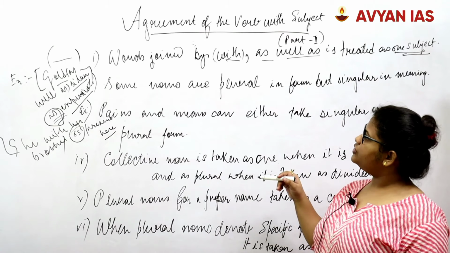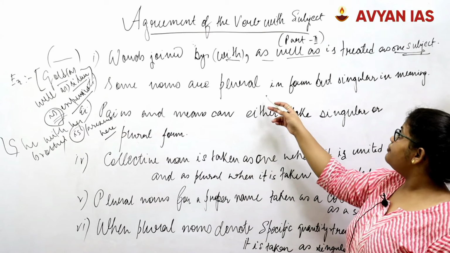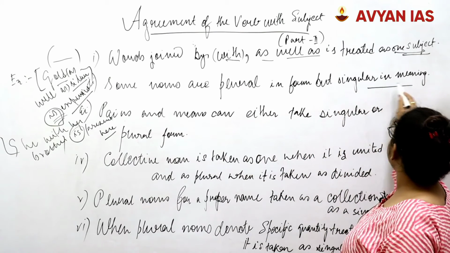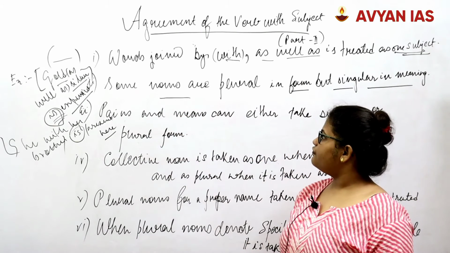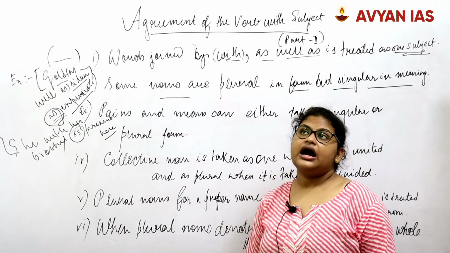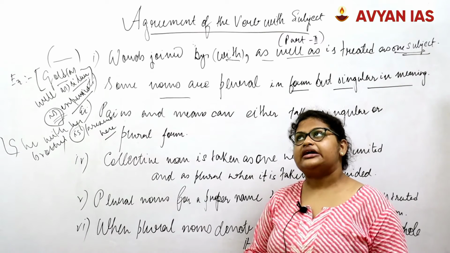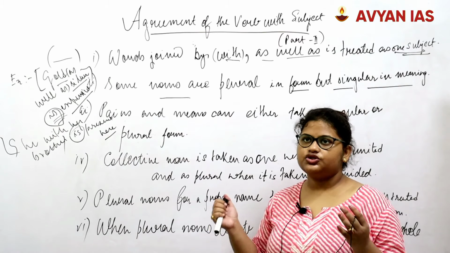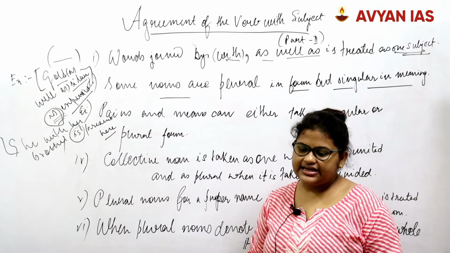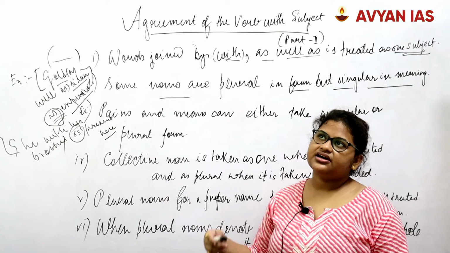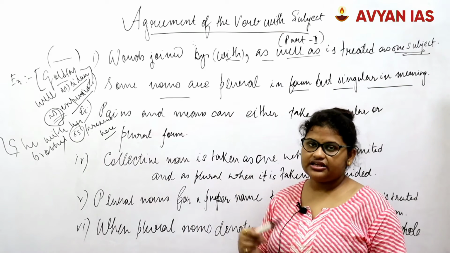In the next part we come to another rule: some nouns are plural in form but singular in meaning. For example, the word dozen. In a dozen there are 12 units, or scores where we are talking about 20 units. However, despite having a plural meaning, it would still take a singular verb. That is for numbers.